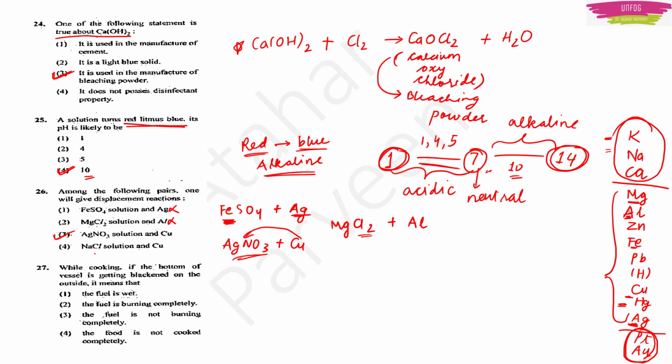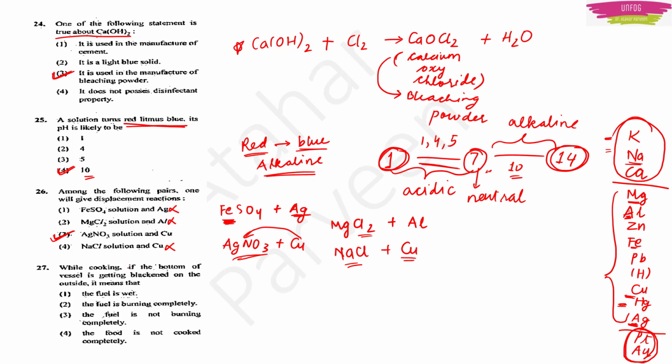Now let us verify the last option. We have NaCl with Cu. In NaCl, the sodium is placed in the most reactive metals. Copper is somewhere below here. So copper won't be able to displace sodium from this compound. So displacement reaction cannot occur. So the correct option is the third option, AgNO3 solution and Cu.